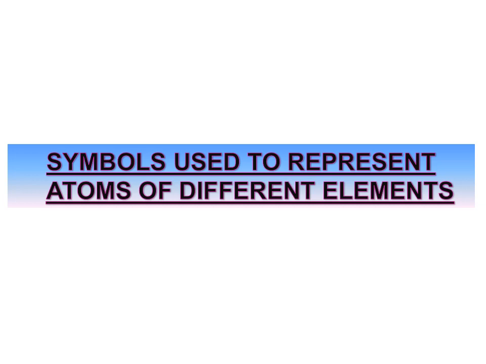So children, do you know what gold is called in your language? But in other languages, it would have a different name. So there are so many languages in the world that it is not possible to know the different names of each element in different languages. So to help scientists communicate without confusion, we must have one name for each element which is accepted by everyone. So symbols are used to represent atoms of different elements.